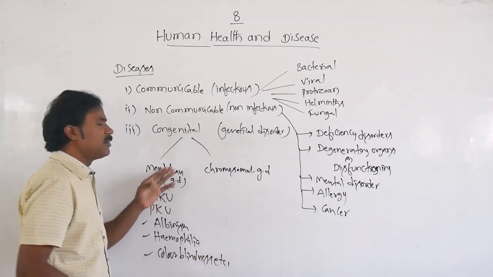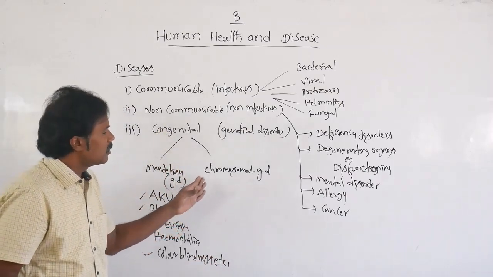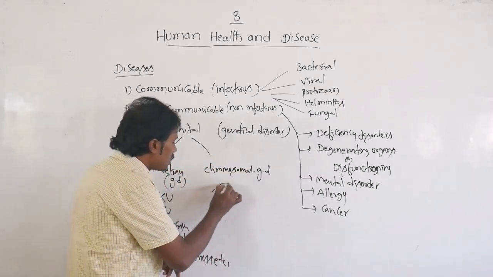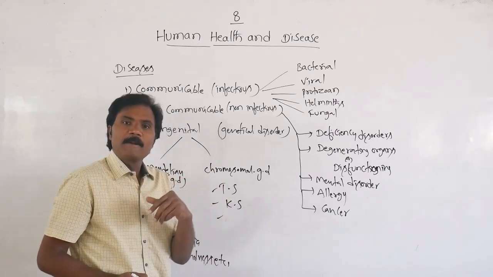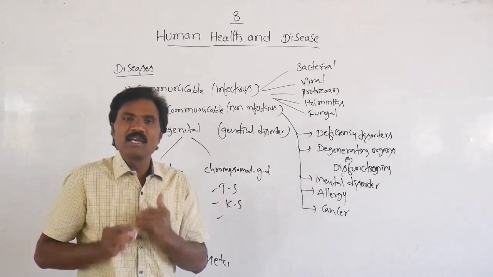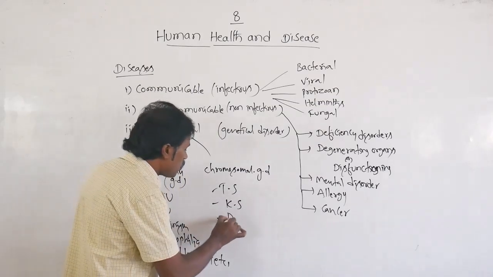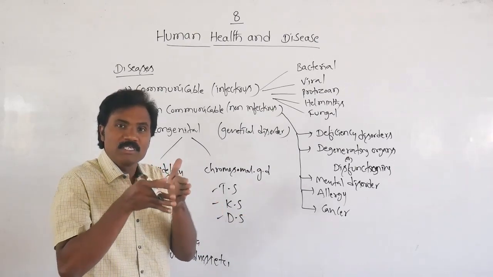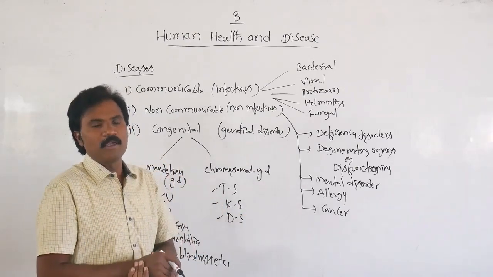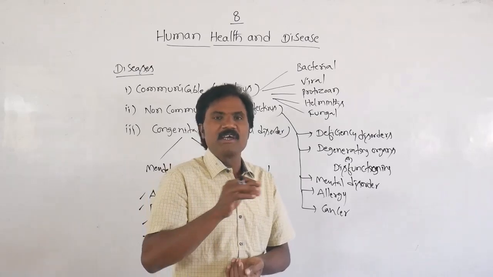Then chromosomal disorders are Turner syndrome, Klinefelter syndrome and Down syndrome. So you know which comes under chromosomal abnormality and which under genetic disorder.